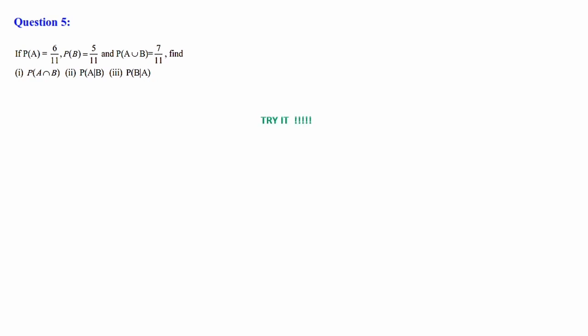Next, move on to question number 5. Question is, if P of A is equal to 6 by 11, P of B is equal to 5 by 11, and P of A union B is equal to 7 by 11, find first one P of A intersection B, second one P of A given B, and third one P of B given A. So try this question as homework.